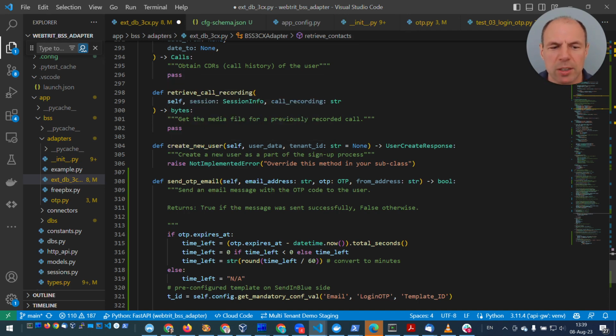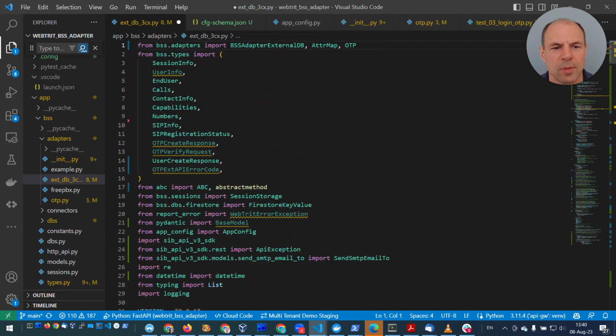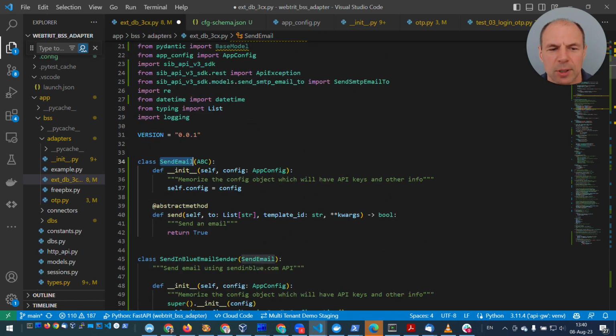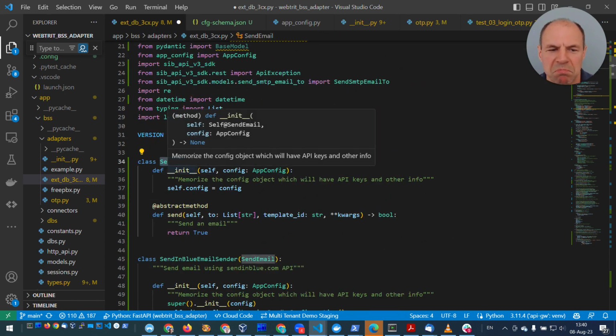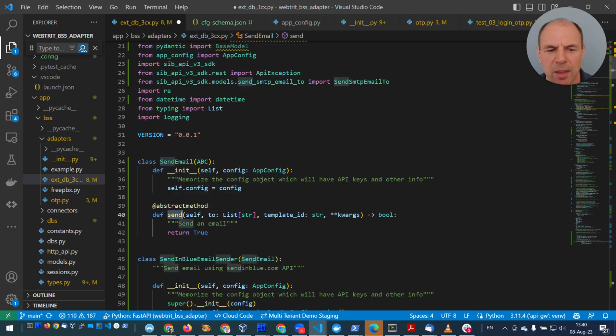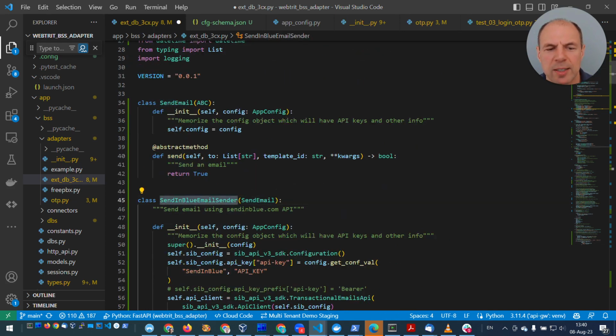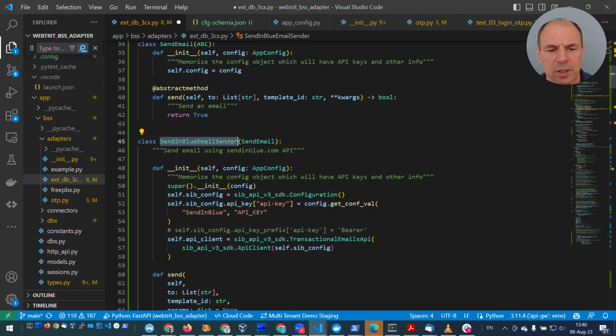Okay, the last method we need is send OTP email, because we do need to send the actual emails out. So what we have here is a helper class, send emails abstract class, which just implements a constructor and the method send. And then we have Sendinblue email sender. That's a popular SaaS platform, Sendinblue, which allows sending emails via APIs. It allows designing beautiful templates. So this is what we have.